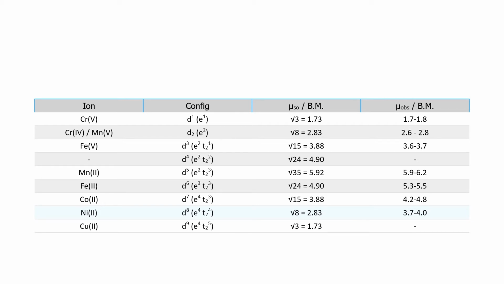In the same way, Zn plus 2 has 3d10 4s0 electronic configuration. Its Bohr magnetic value is 0 because of no unpaired electrons.